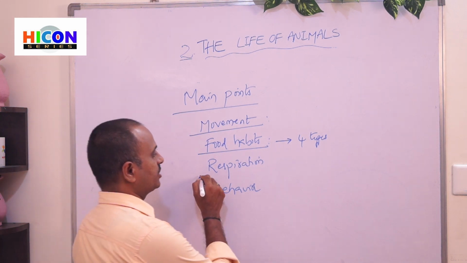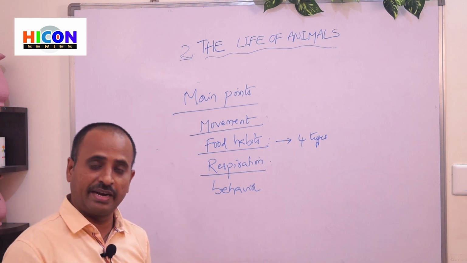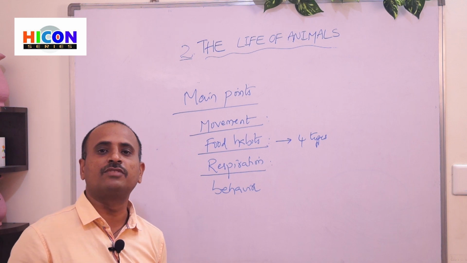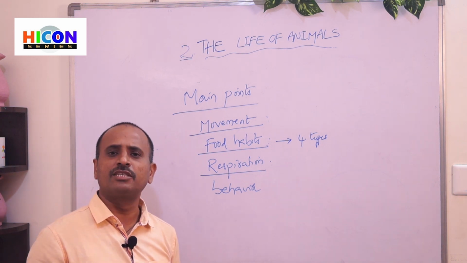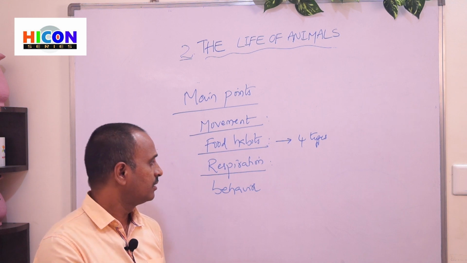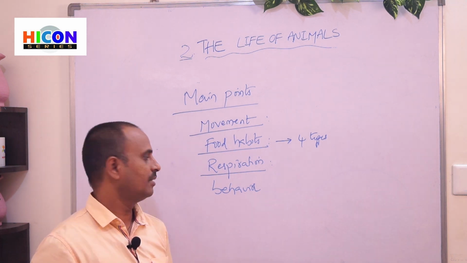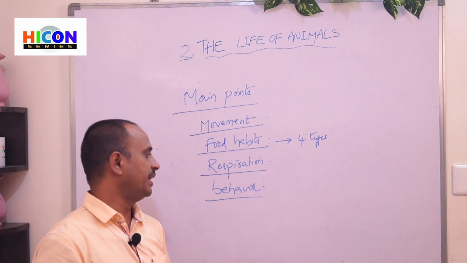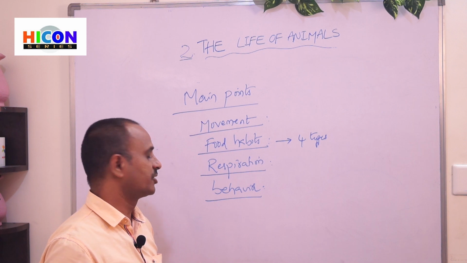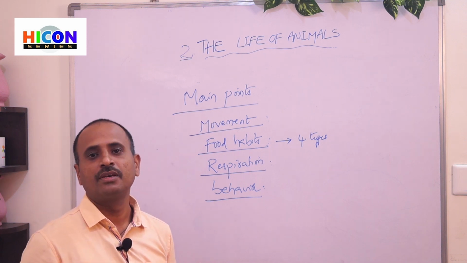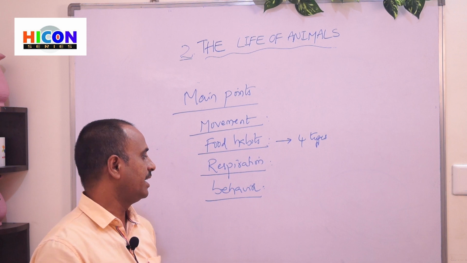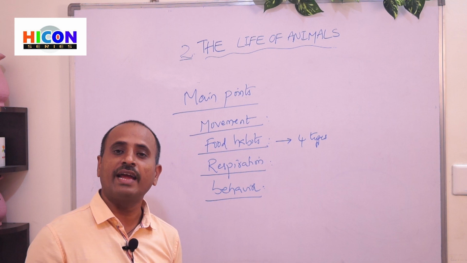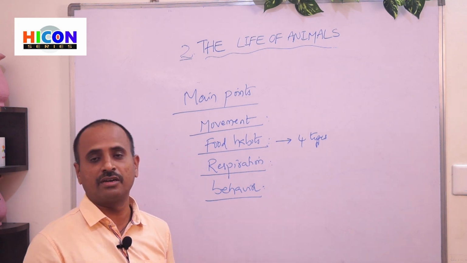And the animals are also different in their respiratory organs. Some animals breathe through their lungs and nose. Some animals breathe through their skin. Some animals breathe through spiracles. And animals are also different in their behavior. Based upon their behavior, the animals are again classified into 2 types, that are diurnal animals and nocturnal animals. Diurnal animals means the animals which are active during the daytime only.